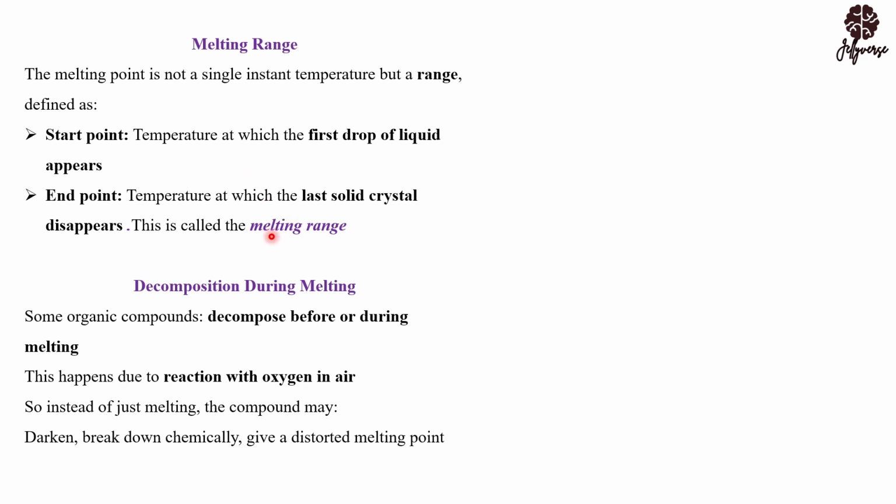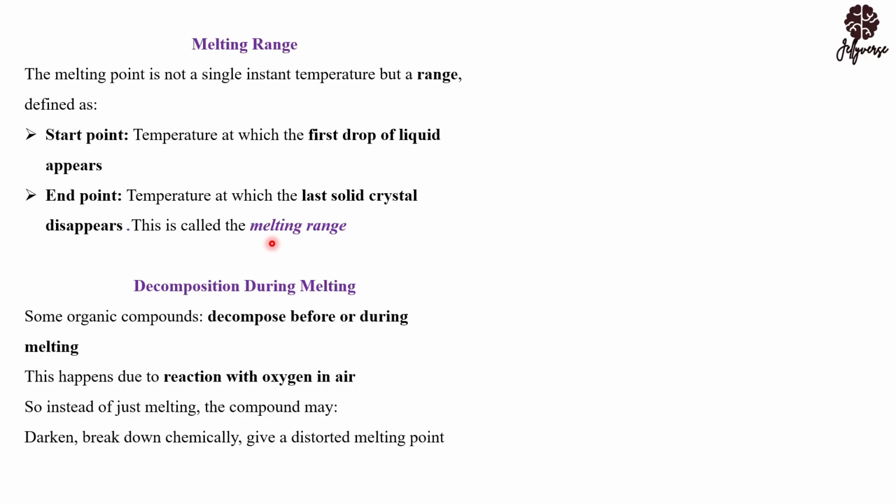Now, when you are doing these processes to check the purity, we have irregularities that can occur. Sometimes the salt or the sugar, or let's say the compound we are melting, some of them are sensitive to heat. Sensitive to heat in a way that if you are melting it and it is being exposed to air, it can decompose before you even reach the melting point that you are expecting. It will decompose to give you another compound and a gas that will be evolved into the atmosphere.